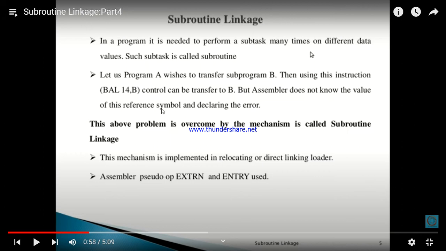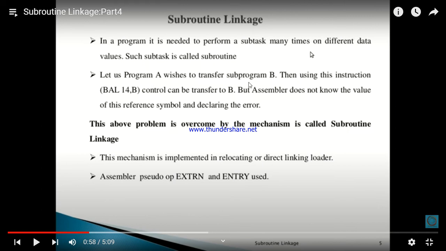Let's see one example. Let program A wish to transfer to subprogram B. Then using this instruction, which instruction are we using? BAL, branch and link, BAL 14, B. Control can be transferred to B.